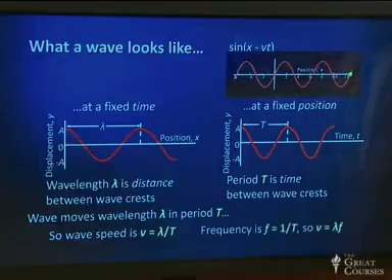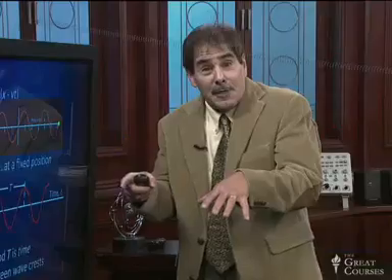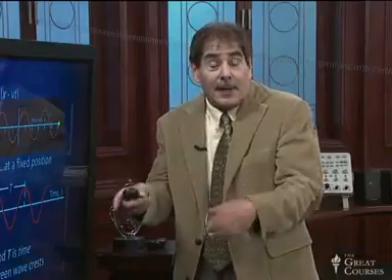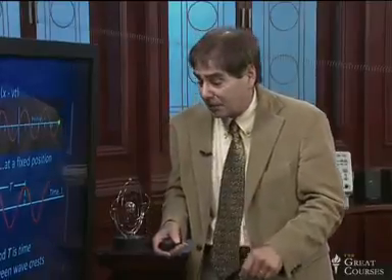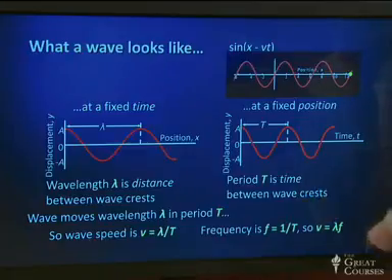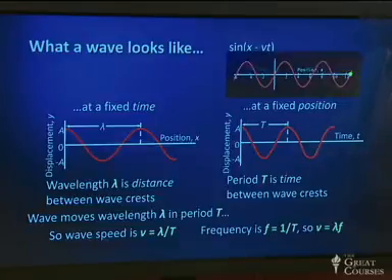The wave frequency is 1 over the period, the same as it is for oscillatory motion. You give me the time it takes for one wave cycle, and I can invert that to get the number of cycles per second. Frequency is 1 over T. So another way of writing this is that the speed of the wave is lambda over T, or lambda times f. So that's what a wave looks like, and that's how we describe it mathematically.